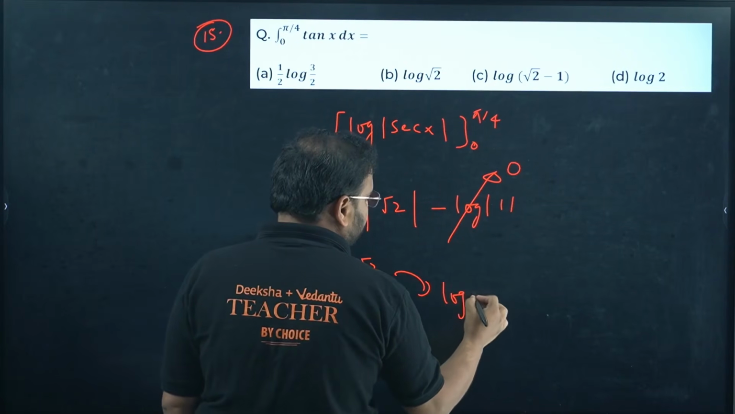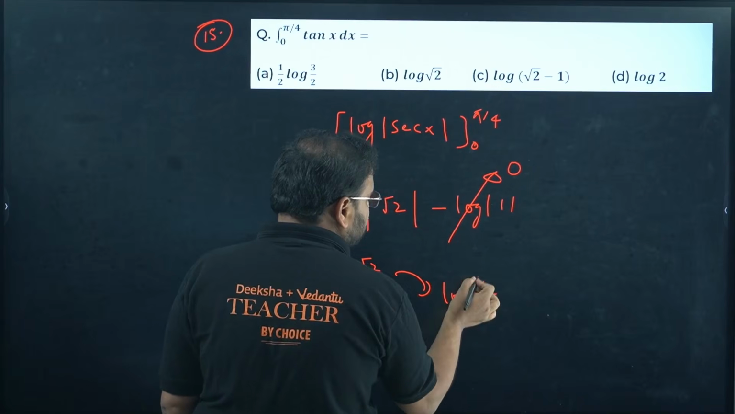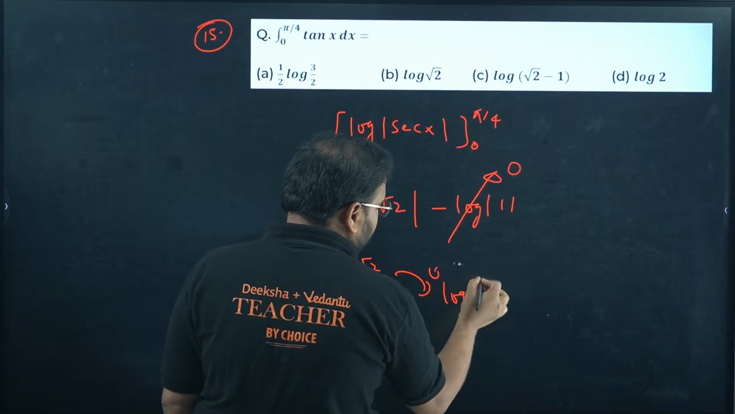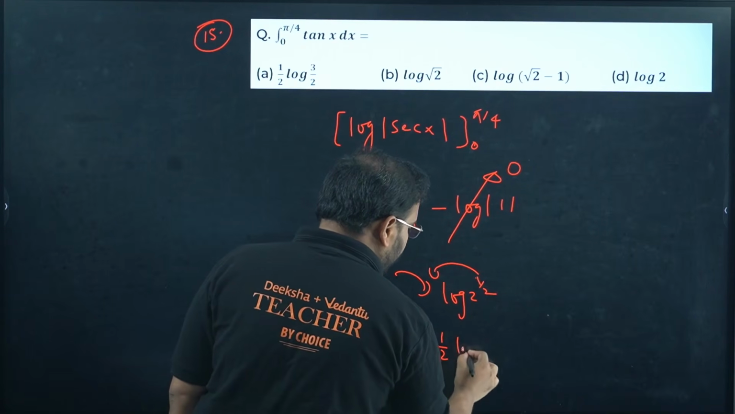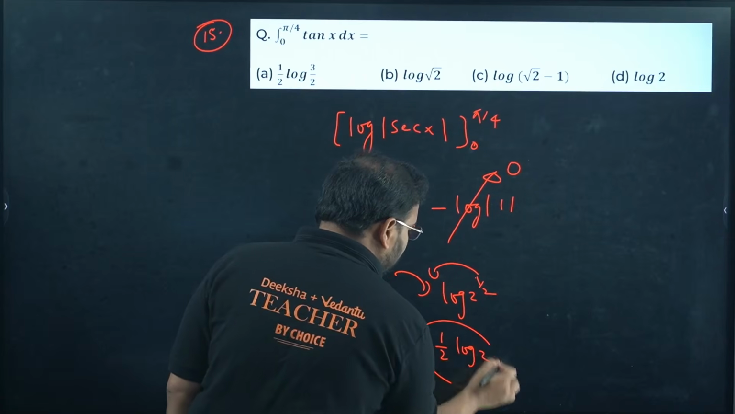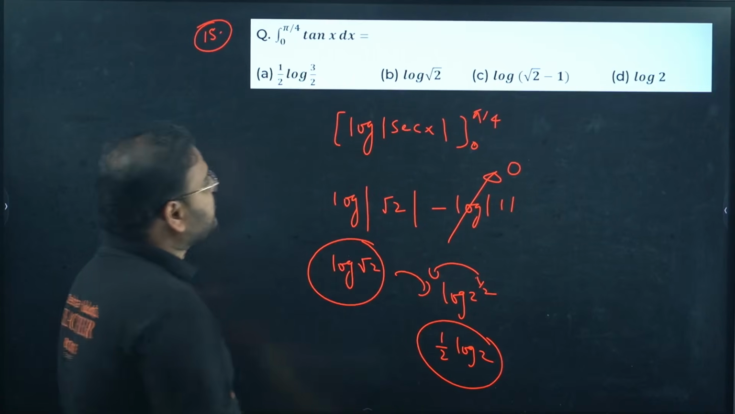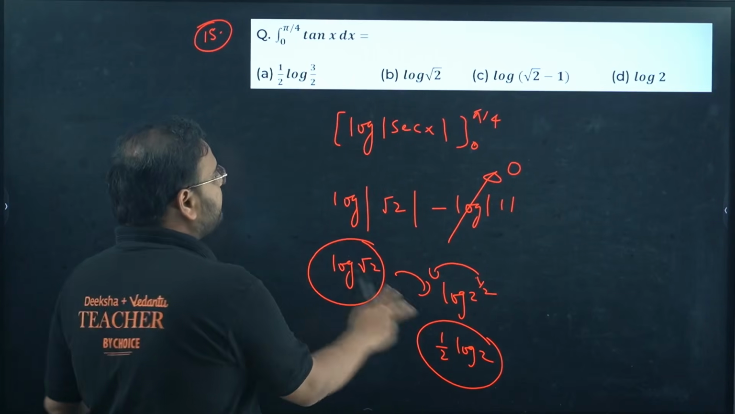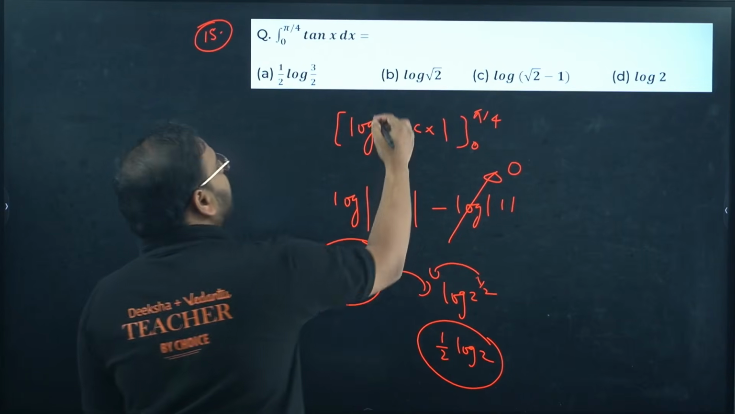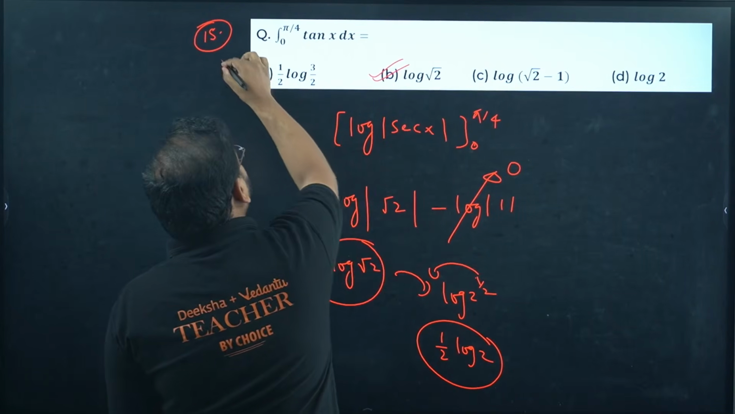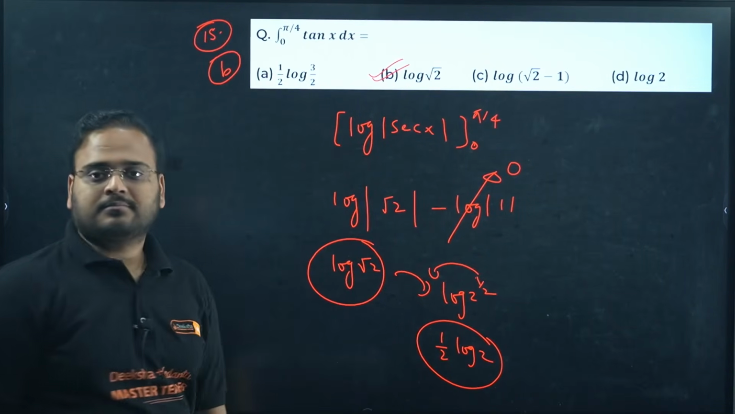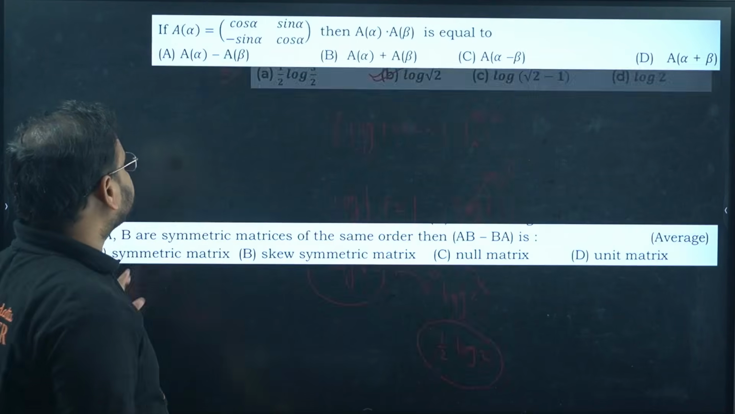Sometimes they can give you this form also, so you have to know both the forms. 2 power 1 by 2, this 1 by 2 will come in front. So it becomes 1 by 2 log of 2. Either the answer will be this or this. In the option, this one works. If you have this option or this option, make the suitable choice. Okay, please check. Simple. Next.